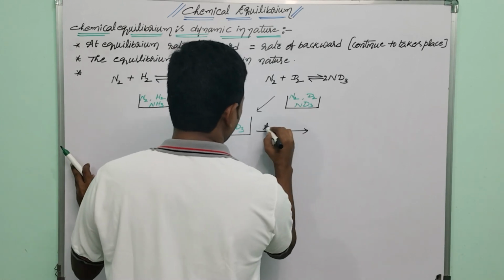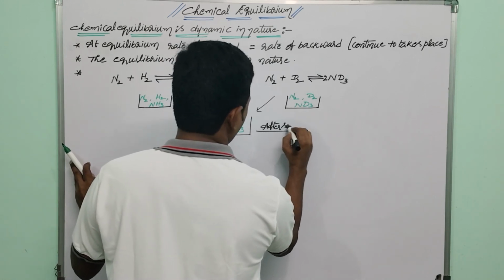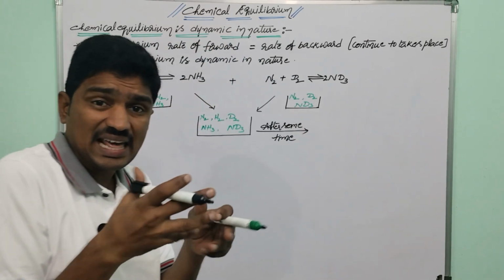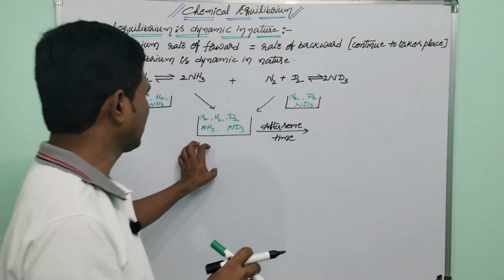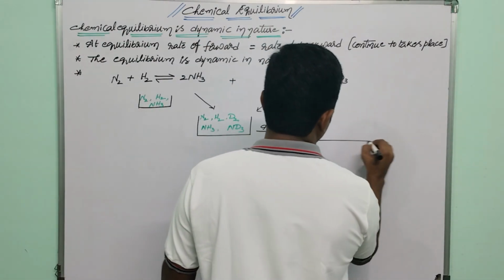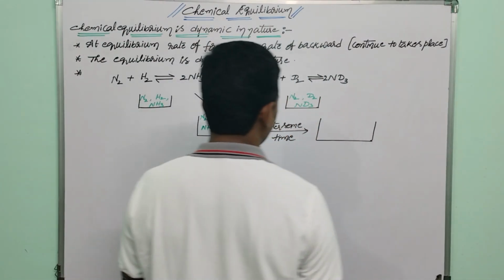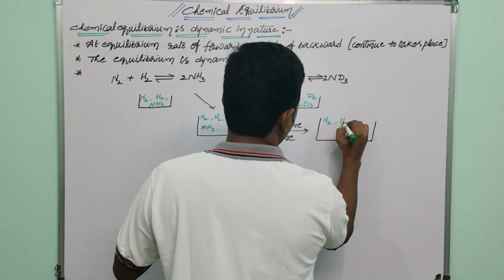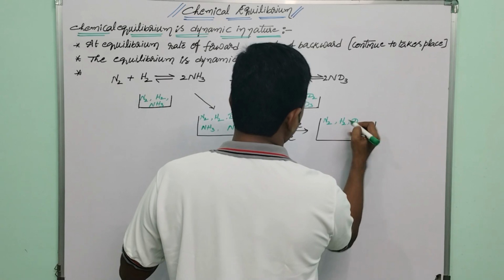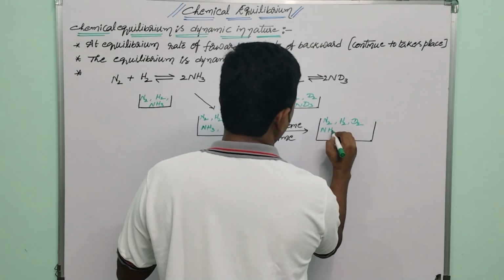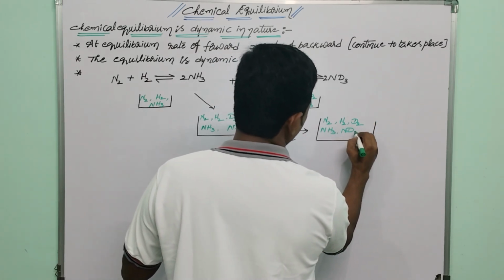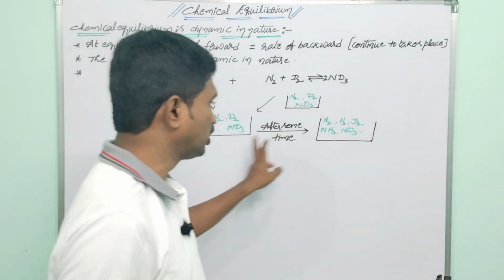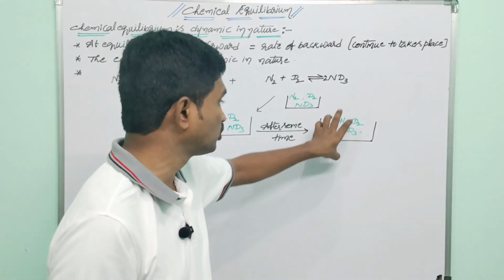Now after some time, if you analyze the reaction mixture, this reaction mixture contains nitrogen, hydrogen, deuterium, ammonia, deuteroammonia. If the reaction stops at equilibrium, there should be no change in the composition.